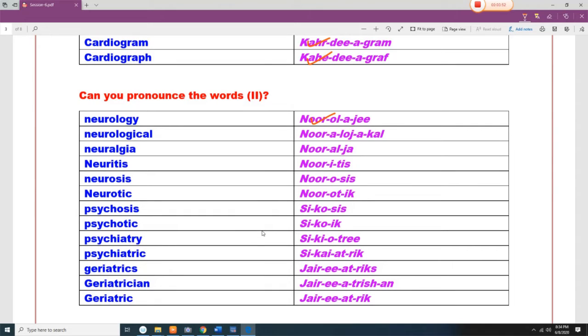Neurology, neurological, neuralgia, neuritis, neurosis, neurotic, psychosis, psychotic, psychiatry, psychiatric, geriatrics, geriatrician and geriatric.